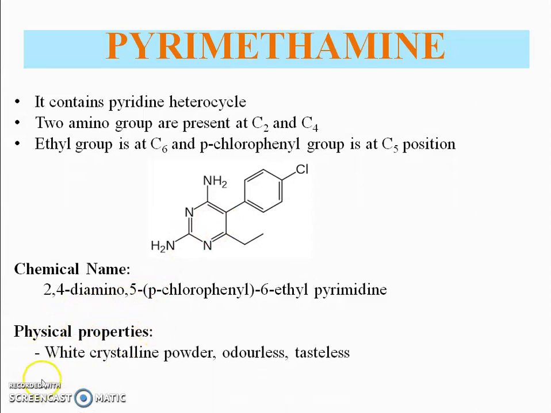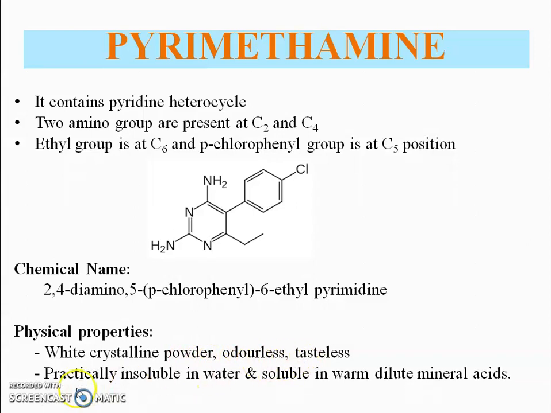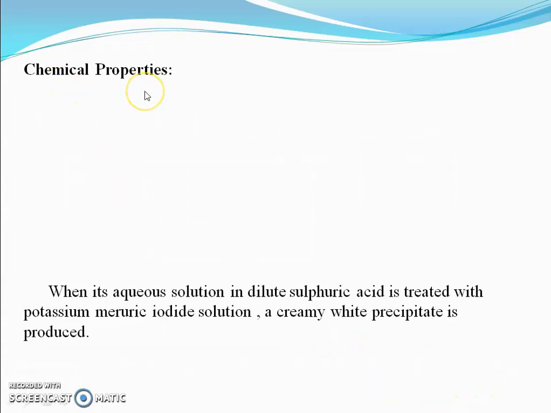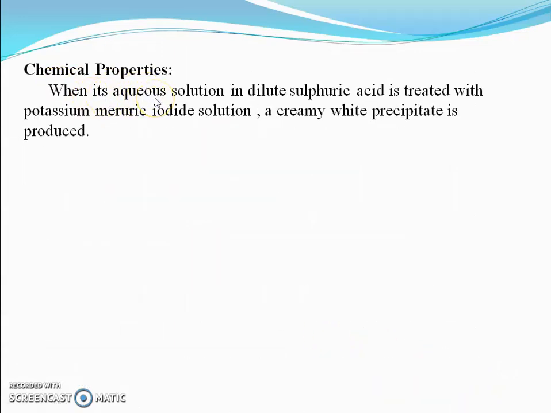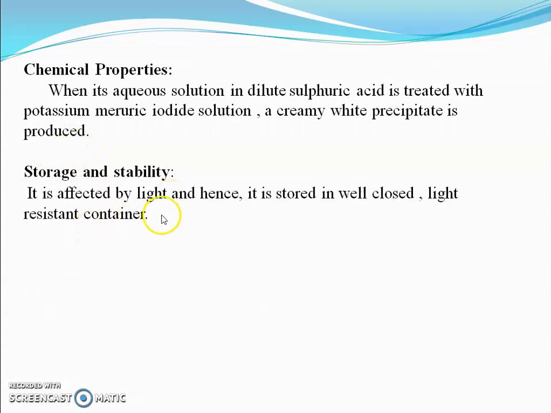Physical property. It is a white crystalline powder, odorless and tasteless. It is practically insoluble in water and soluble in warm dilute mineral acids. Chemical property. When its aqueous solution in dilute sulfuric acid is treated with potassium mercuric iodide solution, a creamy white precipitate is produced. Storage and stability. It is affected by light and hence it is stored in a well-closed, light-resistant container.